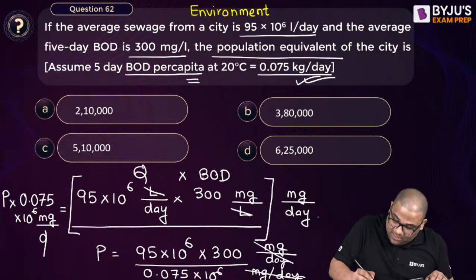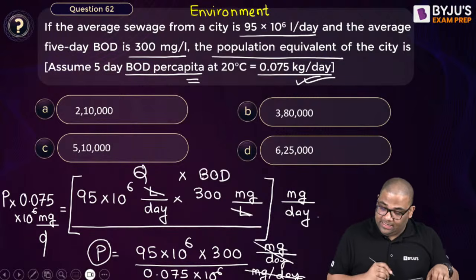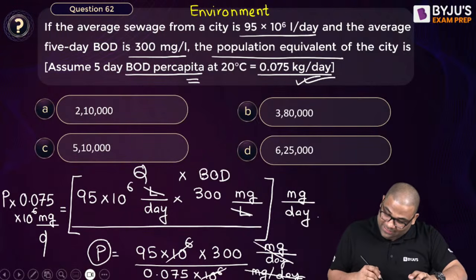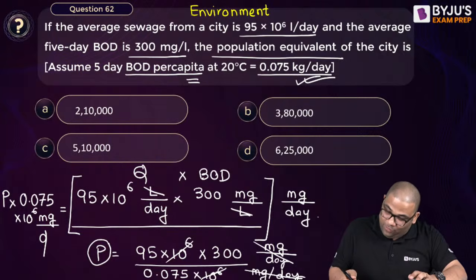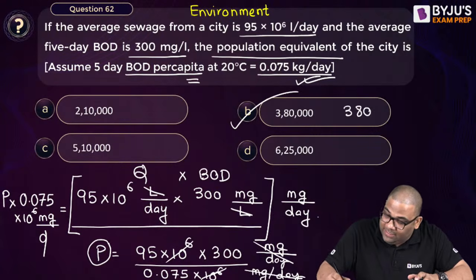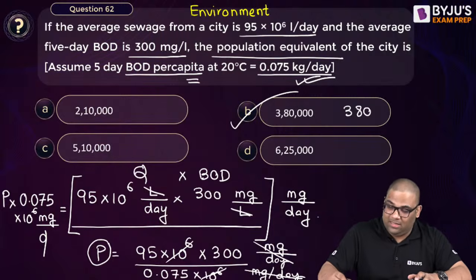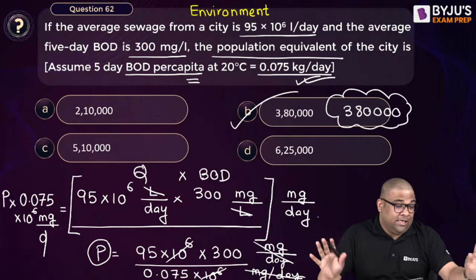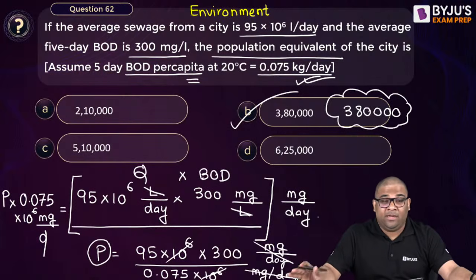Population is a number, it doesn't have a unit. So both will get cancelled. Now you can get the answer. See, it's very easy. If you see it is 4 or something, then I will get 3800. But it will take some time, and that time reduces your speed in the examination. That is very important.